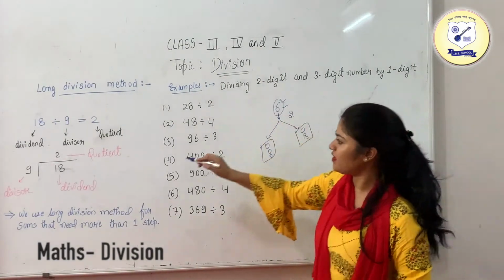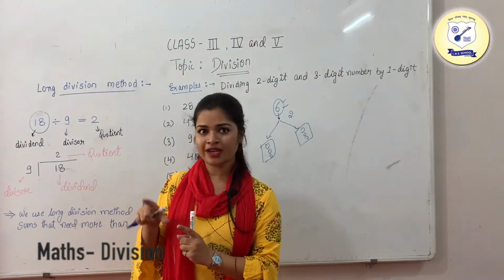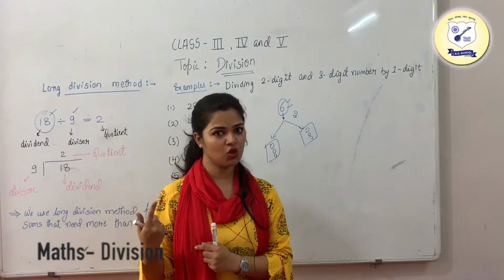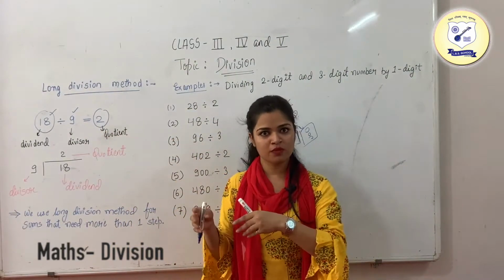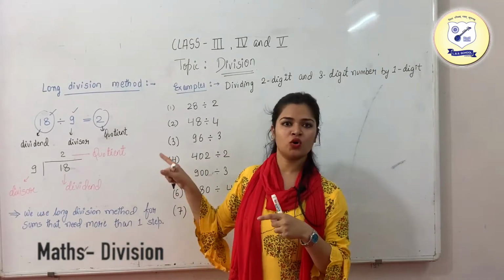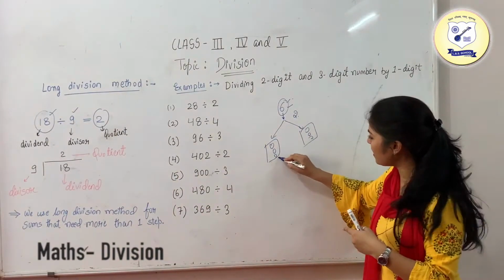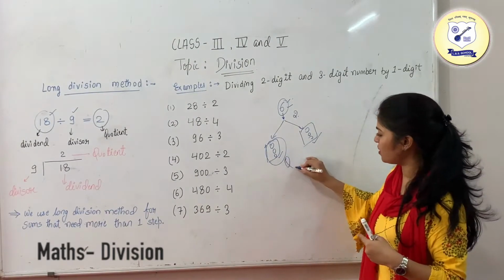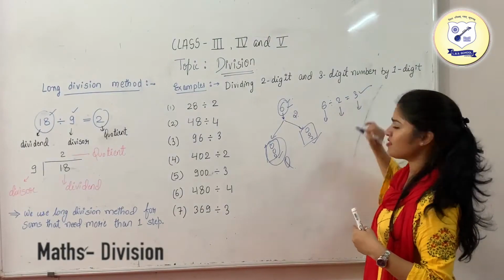So this is your dividend, like I was having 18, I need to divide this 18 into 9 equal groups. So this is your 18, which is your dividend. This is your divisor: in how many groups I need to divide that. And this is your quotient. After dividing that 18 into 9 groups, how much is going to get into each individual group is your quotient. Like I was having 6, I was dividing that 6 into 2 groups, and how much I get into each individual group is 3. So this is going to be a quotient. 6 divided by 2 is 3: divisor, dividend, and this is your quotient.